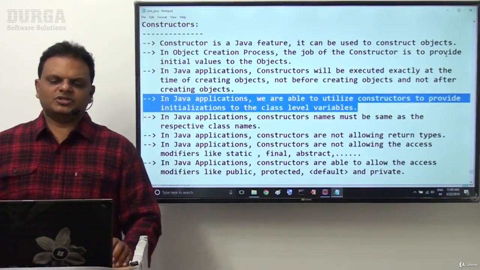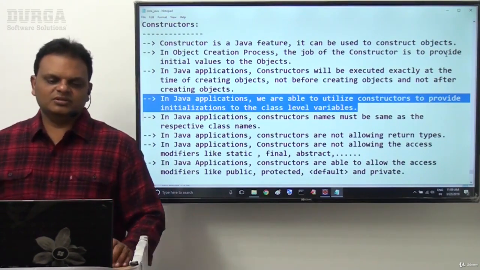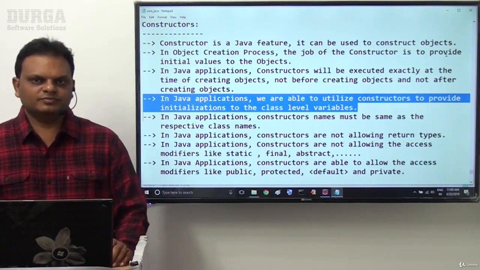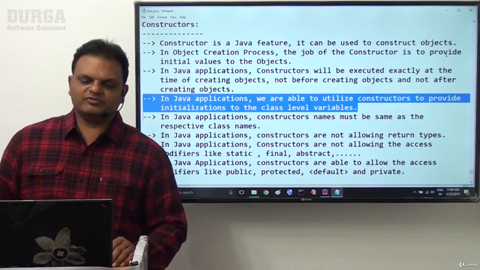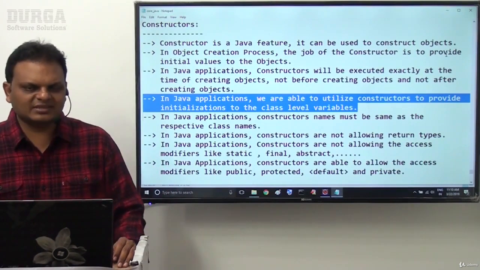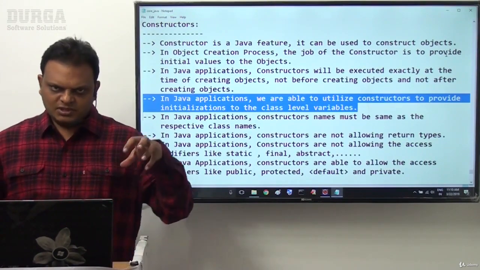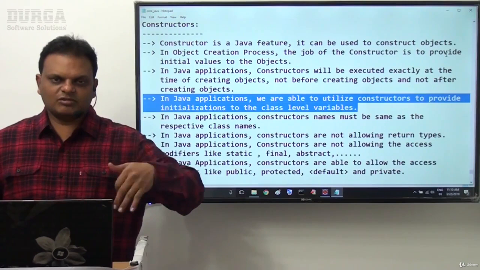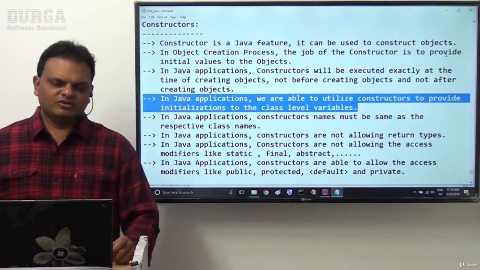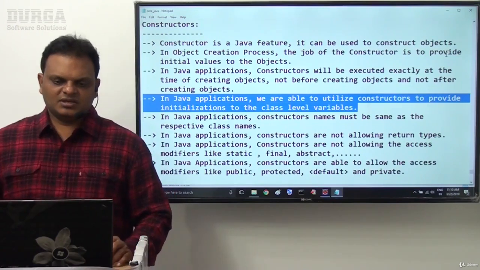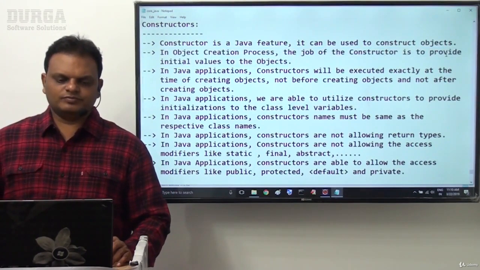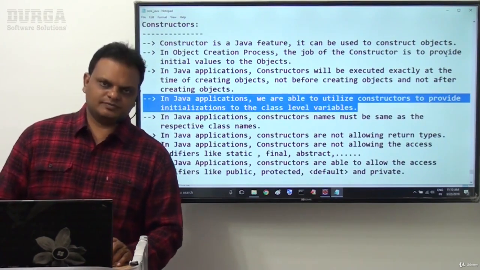In Java applications, we are able to utilize constructors to provide initializations to the class level variables. Class level variables, nothing but instance variables. To provide initializations for the instance variables, we are having constructors. Point number 2 and point number 4 are almost the same.